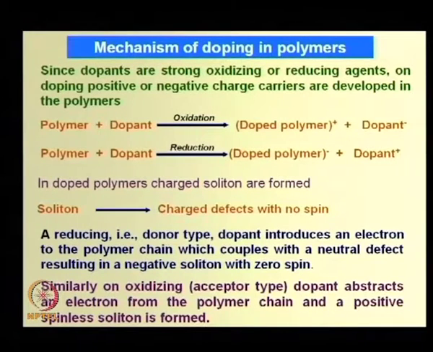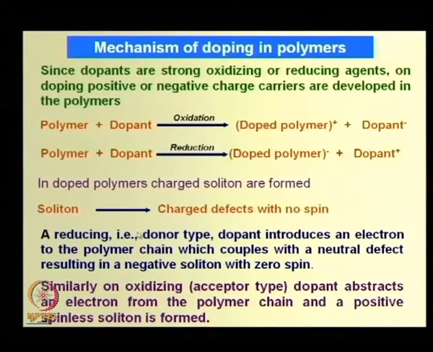Now, we look at the mechanism of doping of polymers. Since dopants are strong oxidizing or reducing agents, on doping positive or negative charge carriers are developed in the polymer. Polymer dopant oxidation: the doped polymer will be positive or negative, and the dopant accordingly negative or positive. In doped polymers, charged solitons are formed. What is a soliton? These are charge defects with no spin.